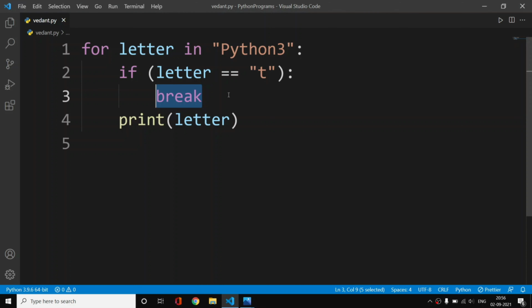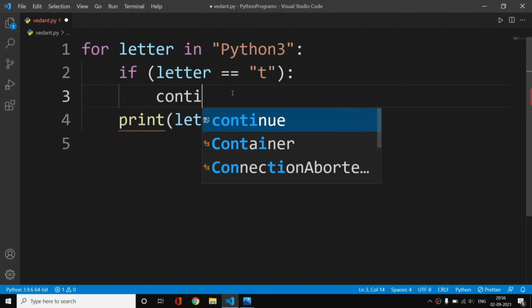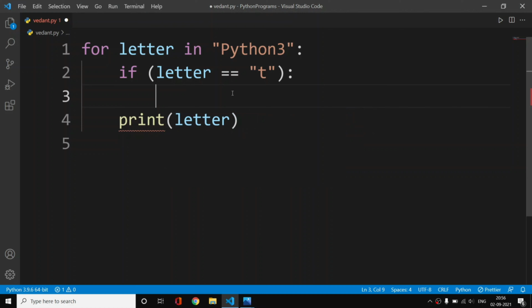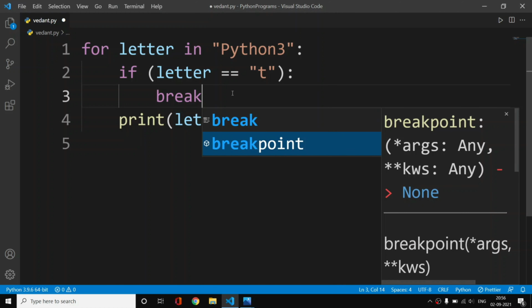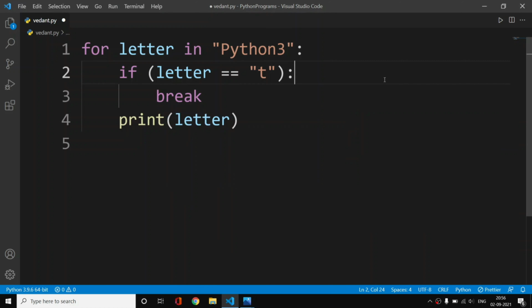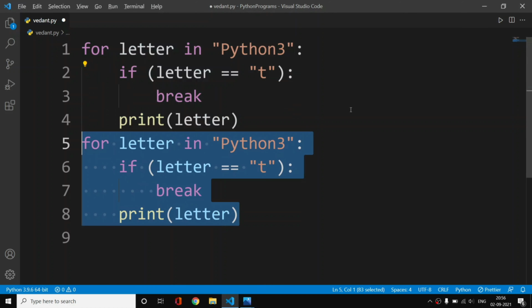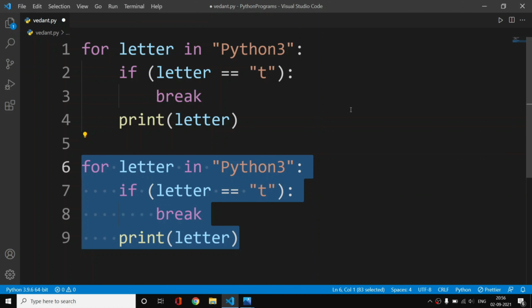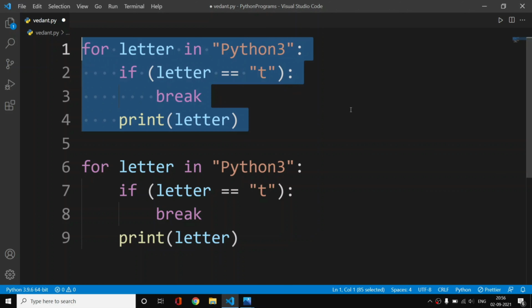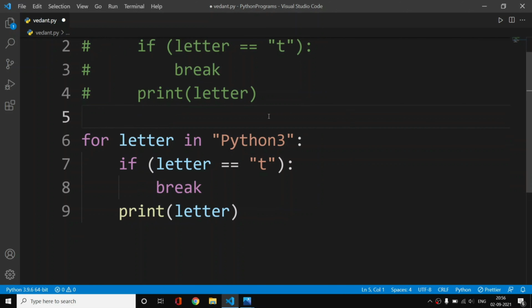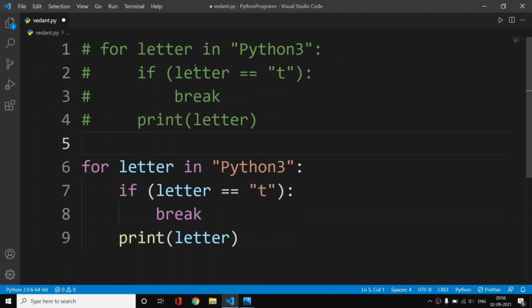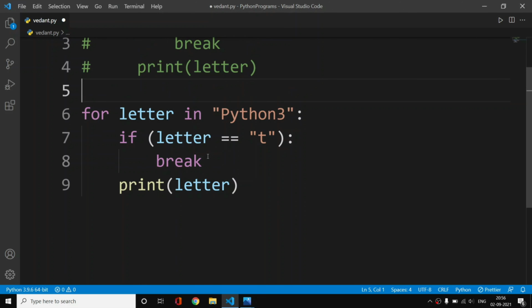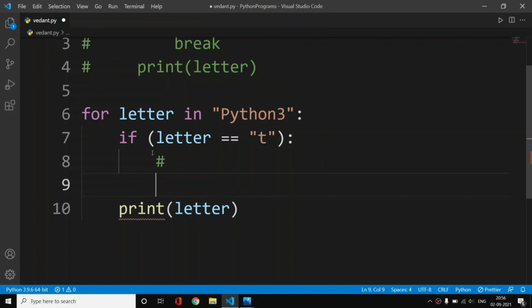Now we will move forward to the continue keyword. I will keep this break here, copy this code, take it down here, and comment this out. Similarly we have the same code, but instead of using break, I'm going to use something similar, which is continue.